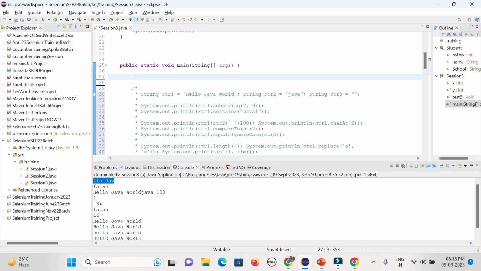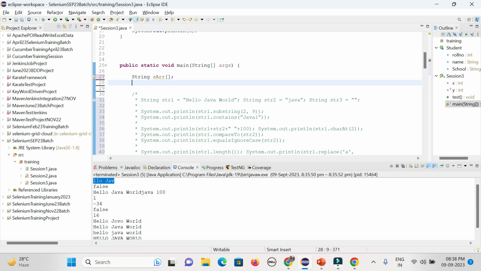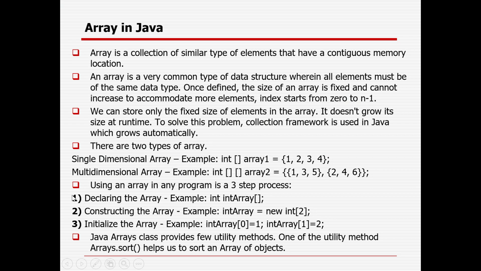Say one, that's just two way. First I will declare the array, a string array. The array is, say, add, and it is one dimensional. That is the dimension I have given, one dimension. Okay, that is the first step, declaring the array.